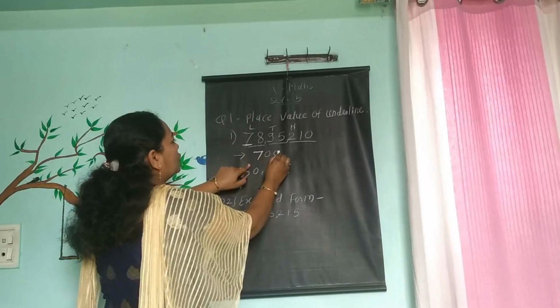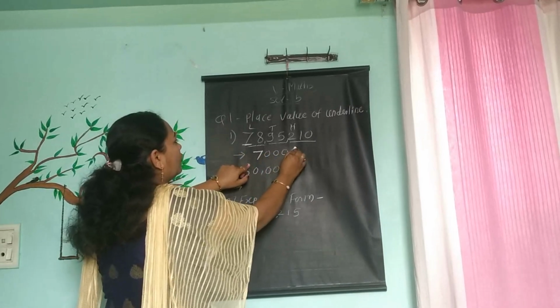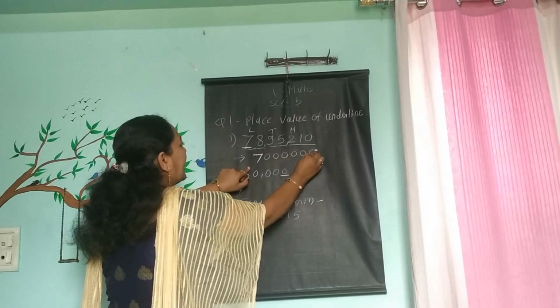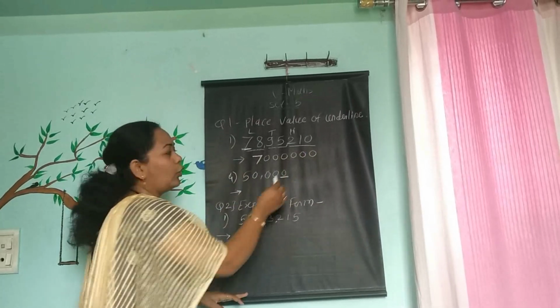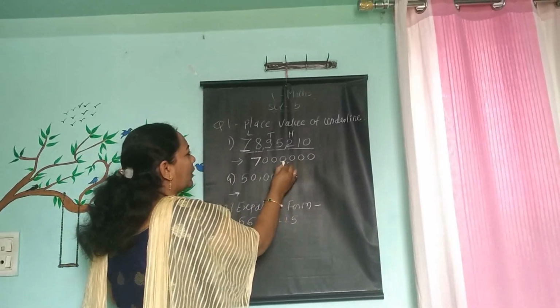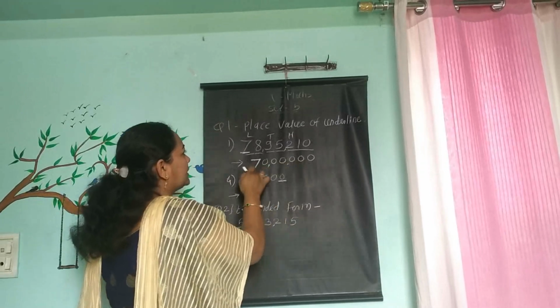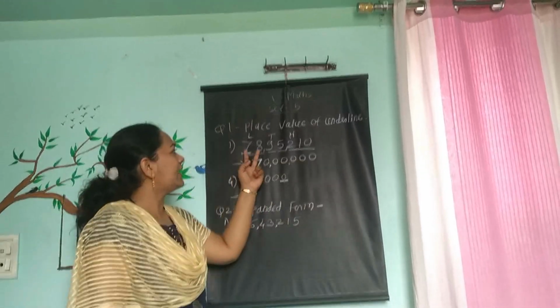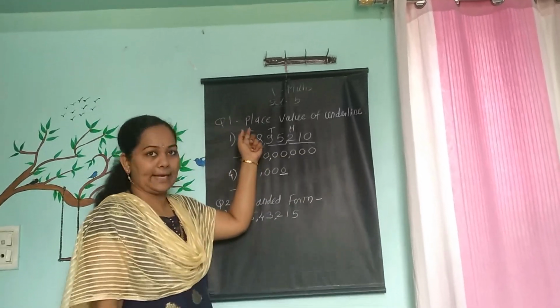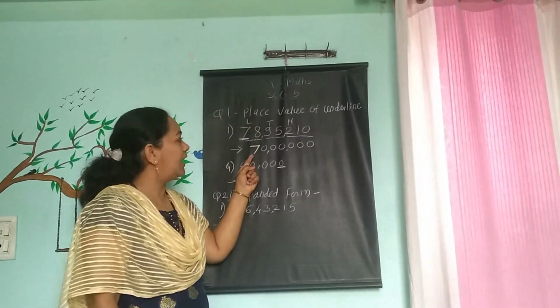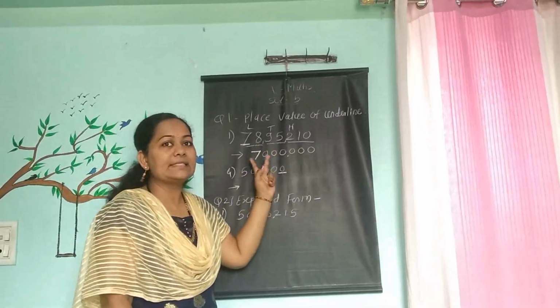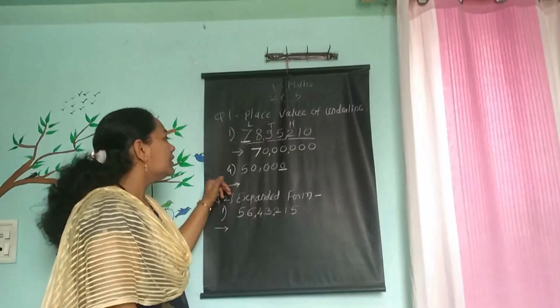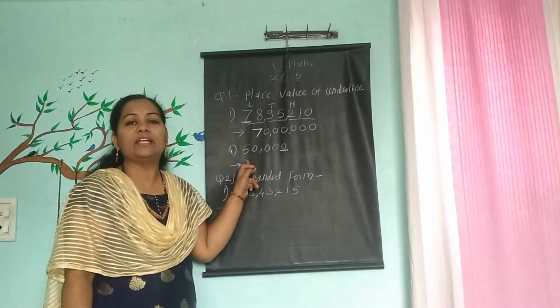Now give commas. The place value of this 7 is 70 lakh. This is your answer.